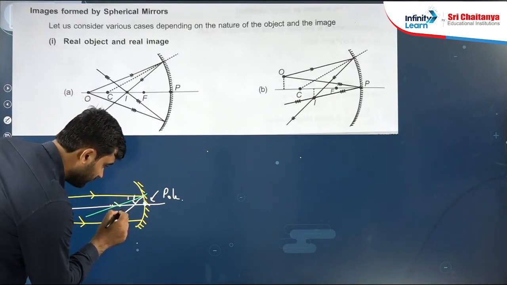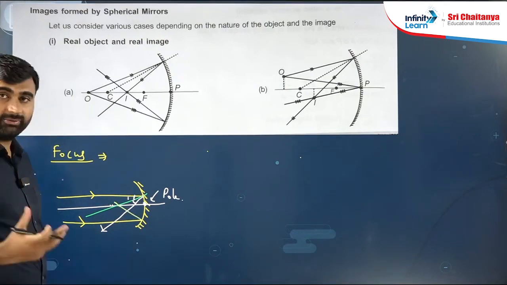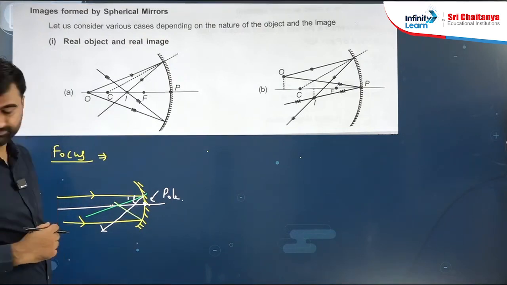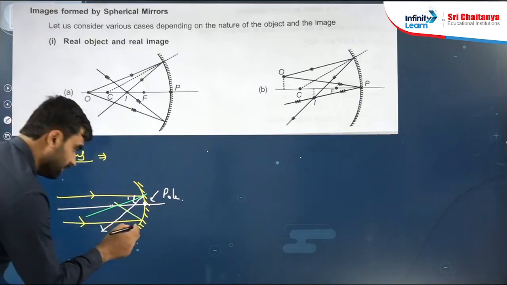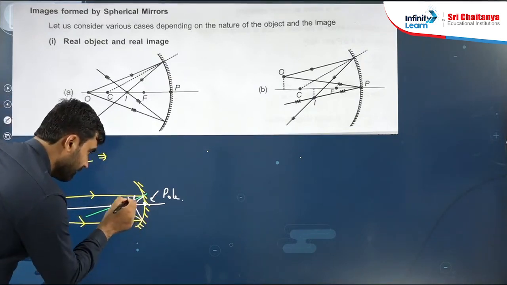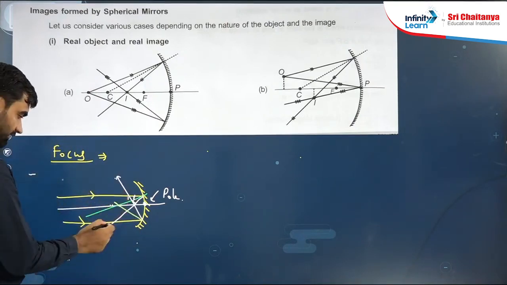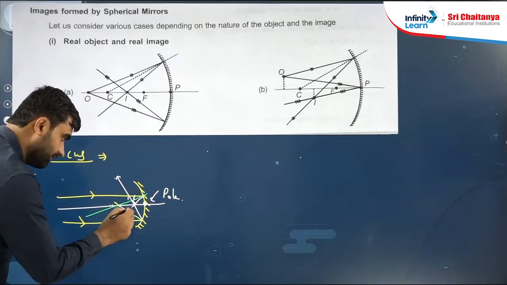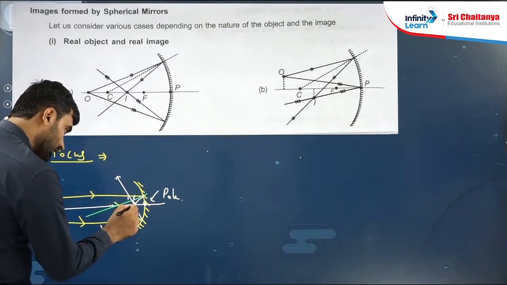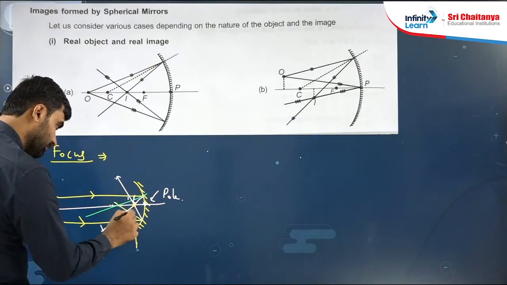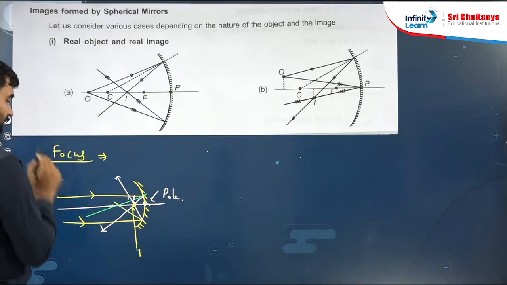So this is the normal. Now the angle of incidence equals the angle of reflection, so it will reflect like this. This is the reflected ray, and both reflected rays intersect here. This intersection point is known as the focus.